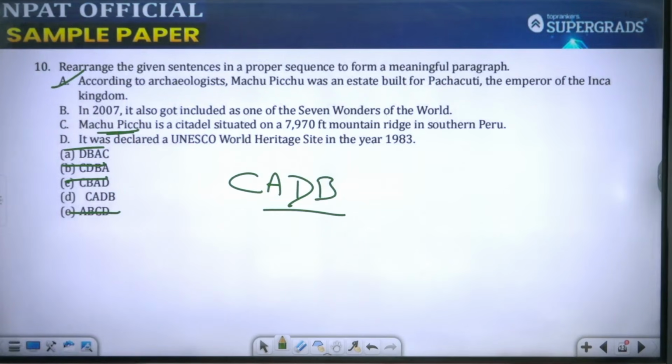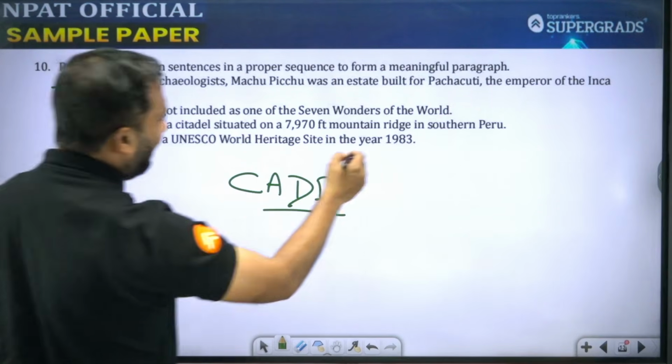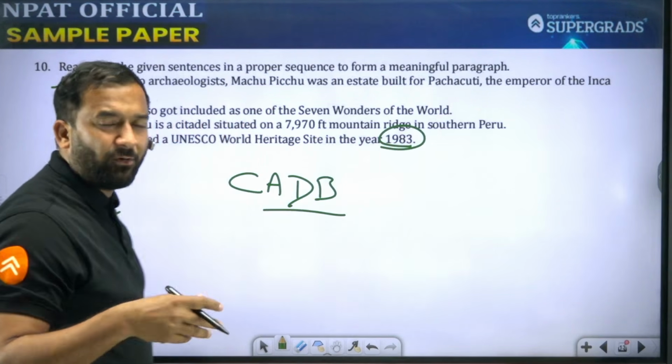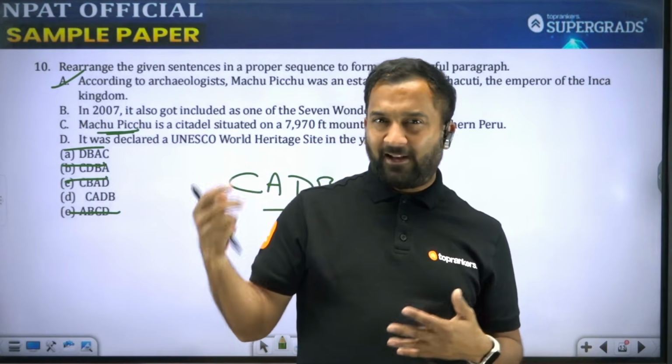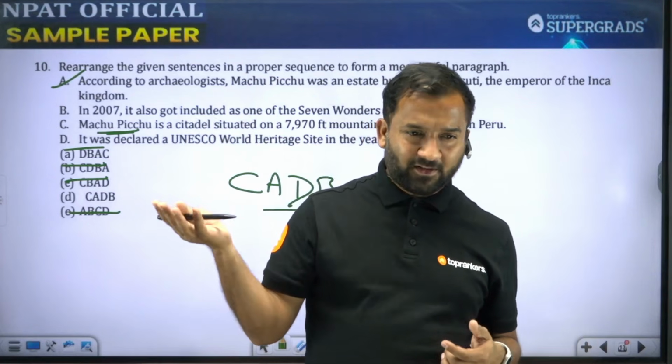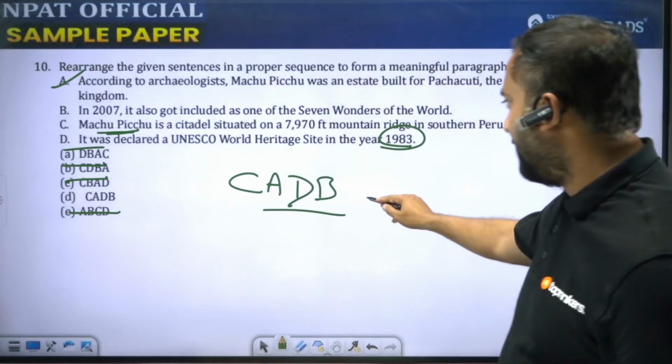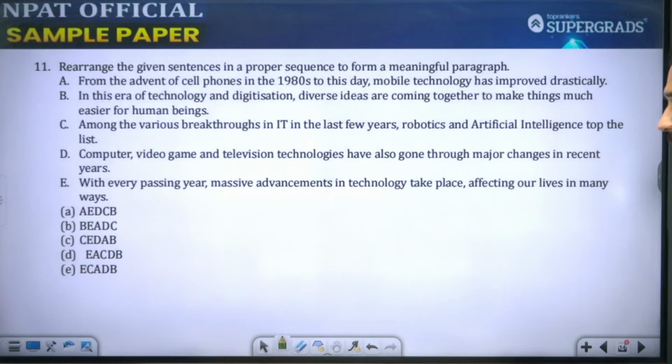According to archaeologists, Machu Picchu was a state built for Pachacuti, the emperor of Inca kingdom. It was declared a UNESCO World Heritage Site. और ये तो फिर टाइमलाइन होगी, ये क्रोनोलॉजी हो गया कि अगर कहीं पे दो इवेंट्स लिखे हैं तो जो इवेंट पहले हुआ है वो आएगा और फिर 2007 का डिस्कशन होगा. So CADB would be the correct sequence here.